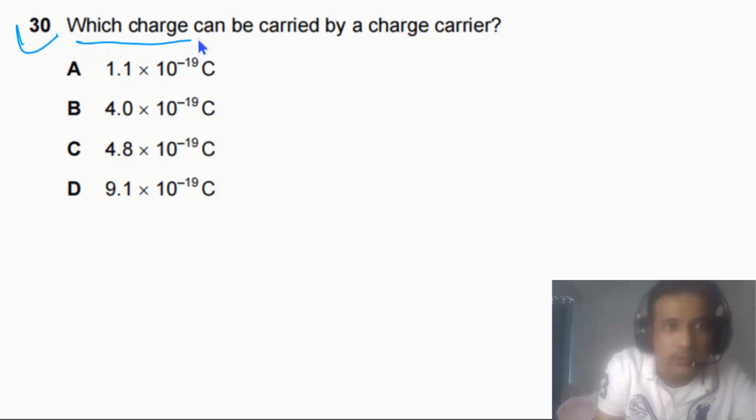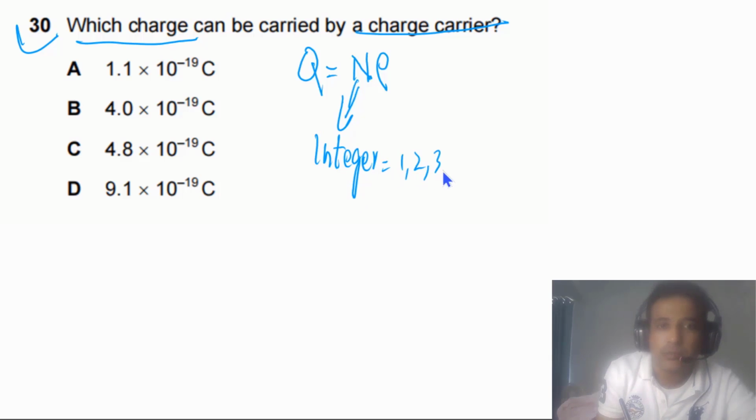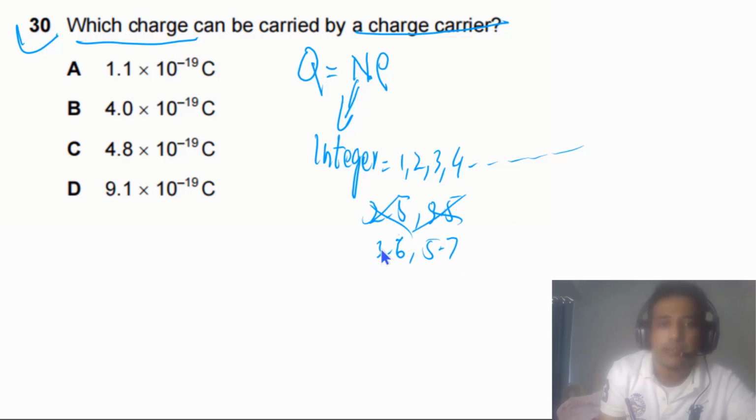Question 30 says, which charge can be carried by a charge carrier? The charge on any charge carrier has to be an integral multiple of the charge on a single electron. It simply means that n has to be an integer number. Integer means it can be 1, it can be 2, it can be 3, 4, and so on. But 2.5, for example, 3.5, 3.6, 5.7 something, these are not possible. So these are not integers. And e is equal to 1.6 times 10 to minus 19 coulombs.